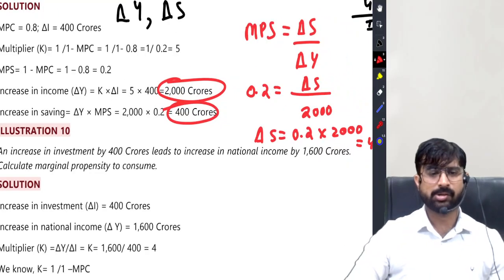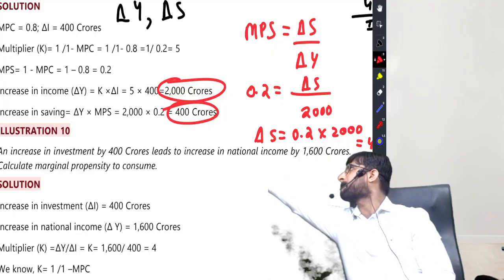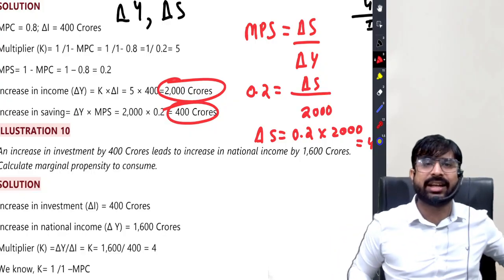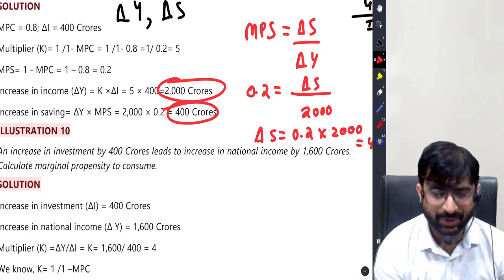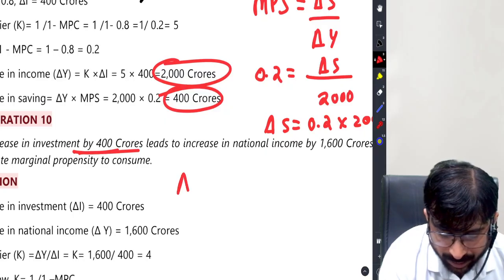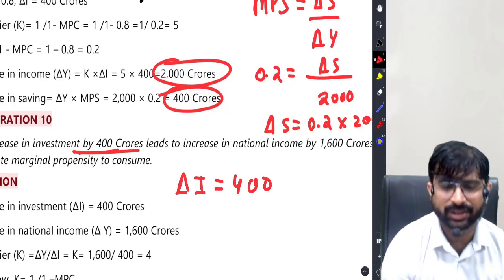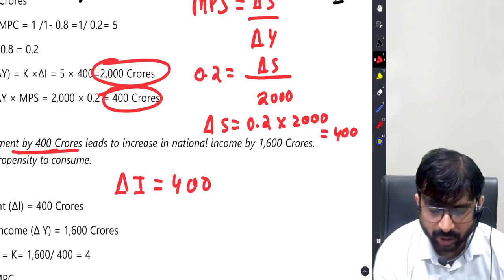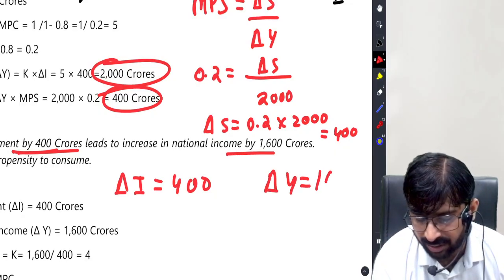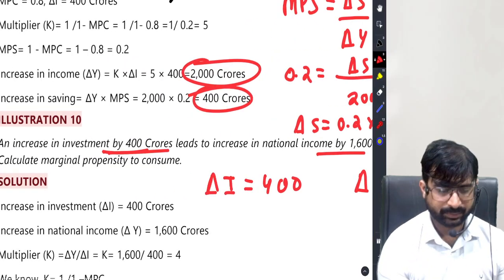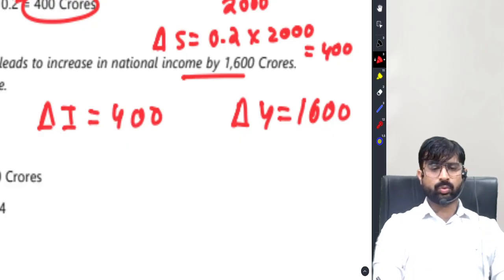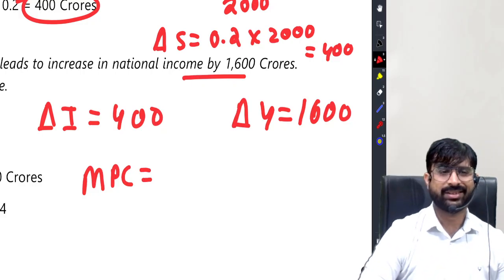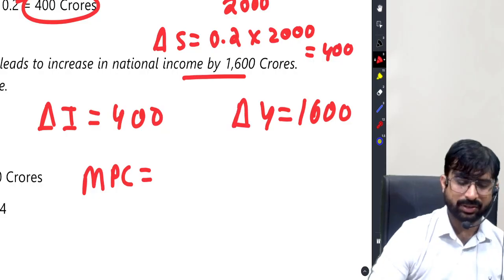Next question is, pay attention class. They have told us an increase in investment by 400 crores. So increase in investment by 400 crores means delta I is 400. And increase in investment by 400 leads to increase in income by 1600. Delta Y is 1600. Calculate MPC. So friends, MPC is what?